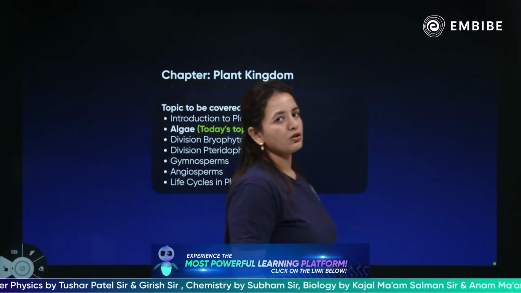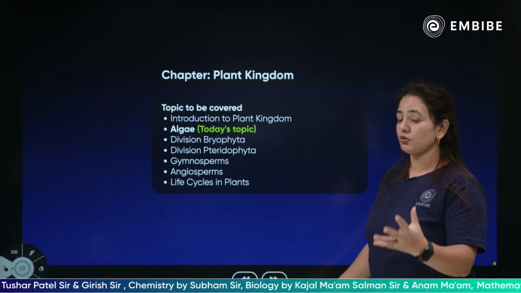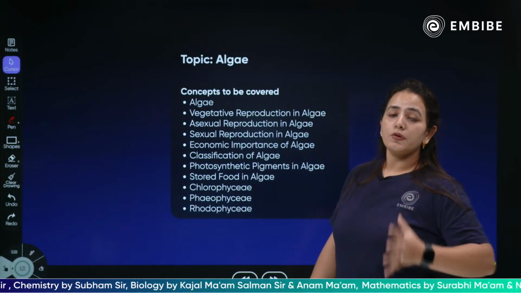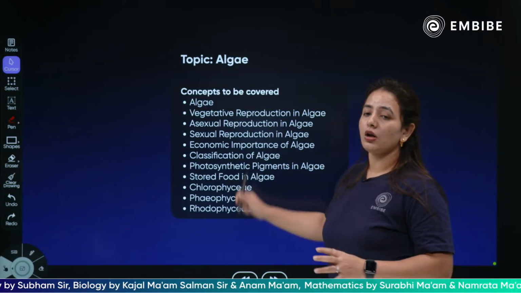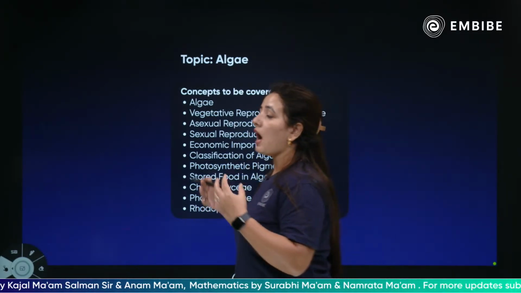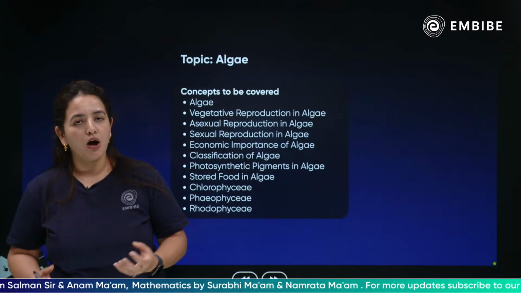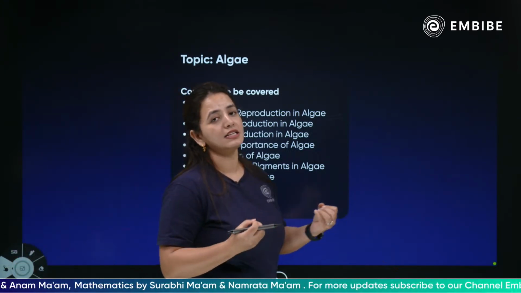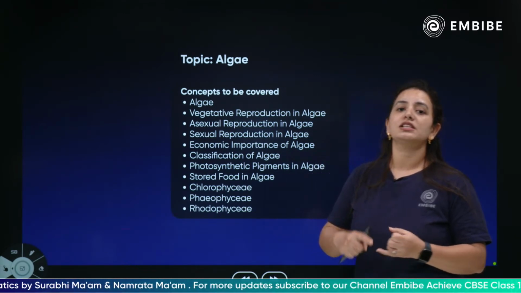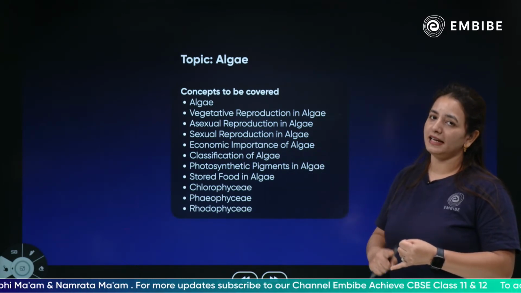Today's concept is related to the algae, and we're going to cover all the topics one by one. Today we're going to discuss what algae is, how they reproduce vegetatively, asexually and sexually, their economic importance, and of course the classification of the algae.